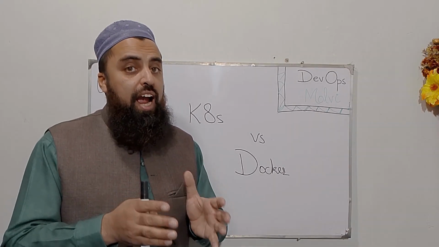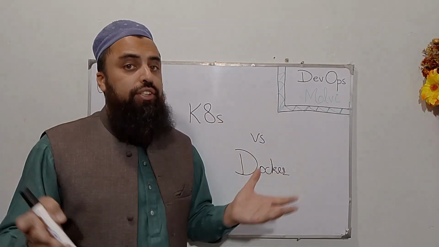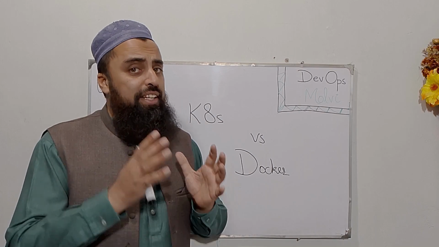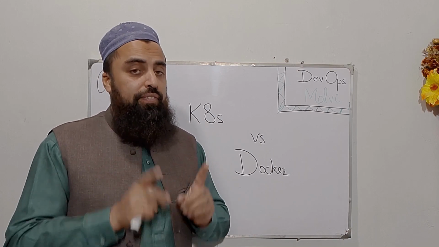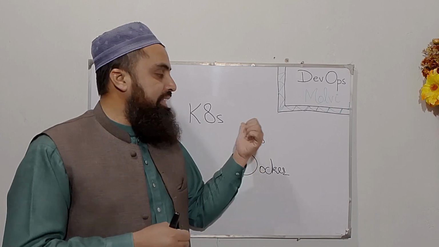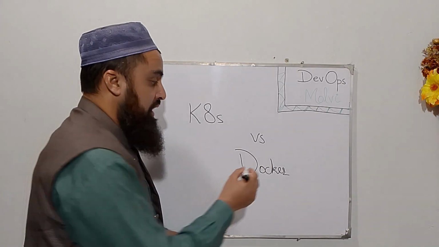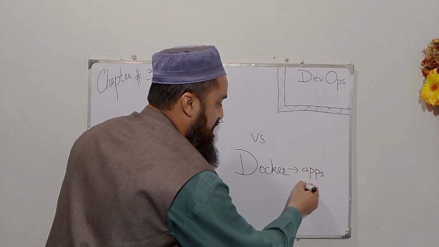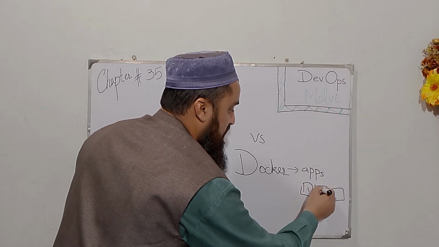But when we have those containerized applications in a large number, I mean in millions or even in billions, now we need a responsible guy. We need a responsible tool that should safely ship or manage all those containers. And that's what K8s or Kubernetes does. So you must not be confused. Docker is to run applications inside containers. Okay, these are my containers, 1, 2, 3.